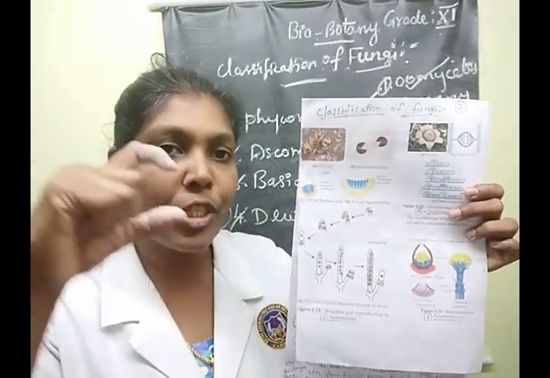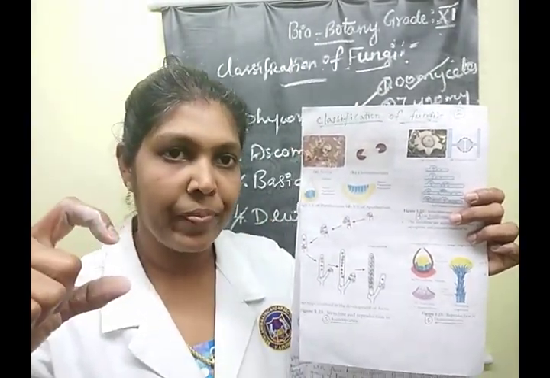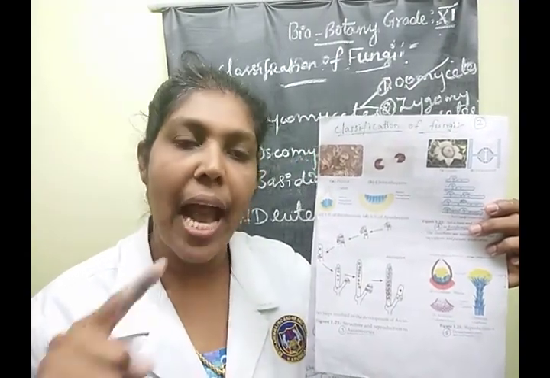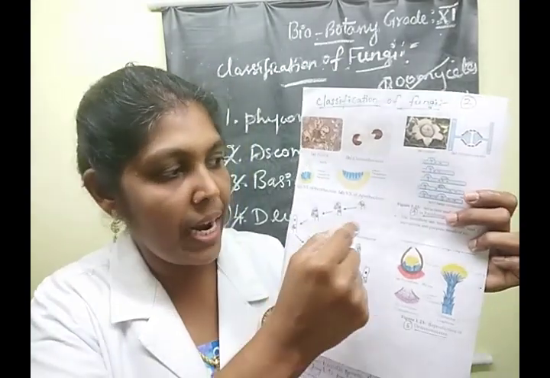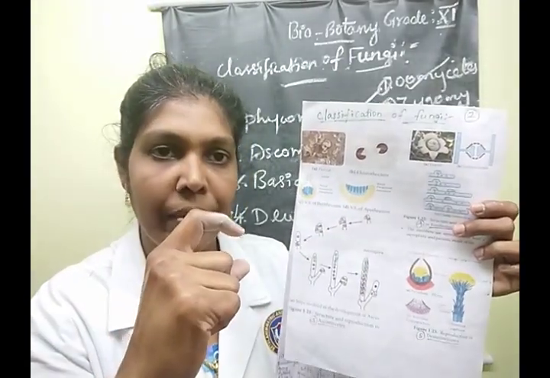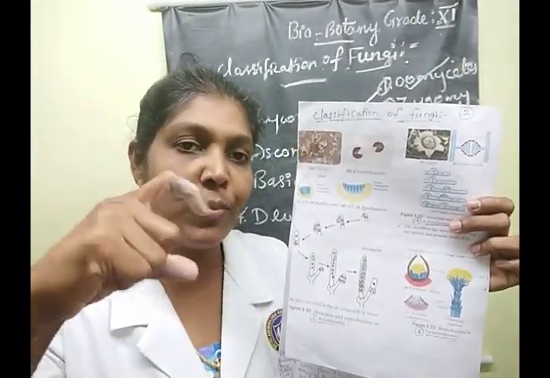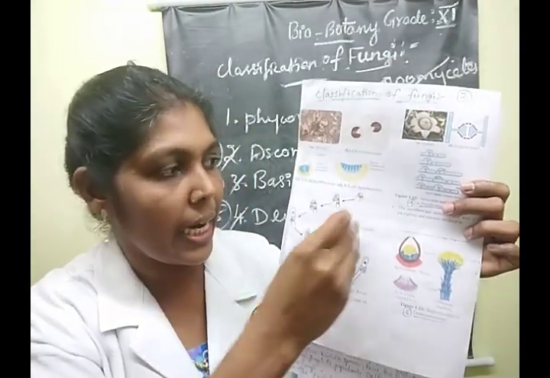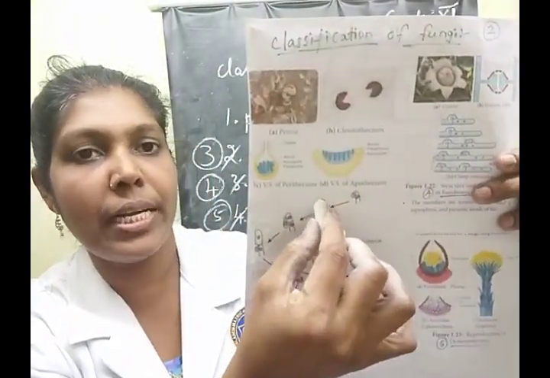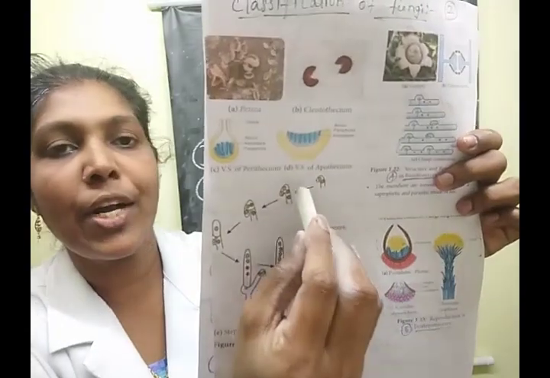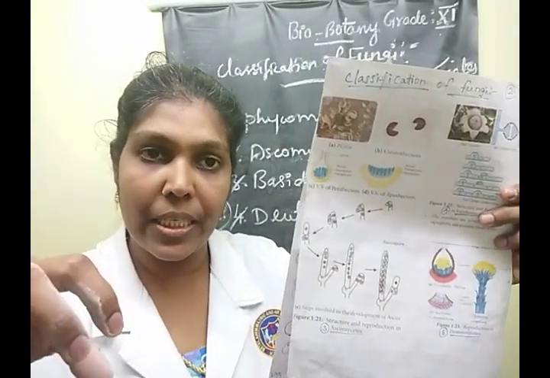The tip of this ascogenous hypha recurves to form a hook-like structure. Recurved, forming a hook-like structure.